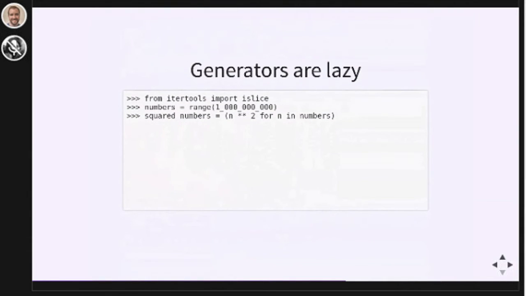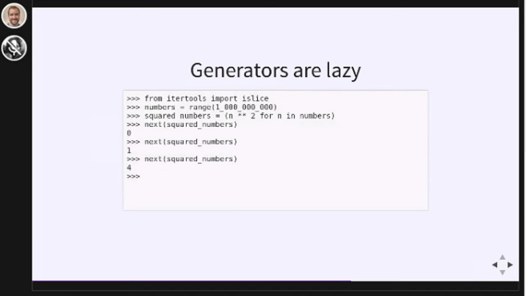This generator is squaring all numbers from 0 to 1 billion. Now, if I did this with a list, it could fill up my computer's RAM. It would probably take 8 gigs of RAM or so, and it could take a very long time. But this generator hasn't actually done any work at this point. No work will be done until we start looping over this generator object. Generators compute items as you loop. So at this point here, only the first 3 items have been computed in this generator. It hasn't computed all 1 billion items.